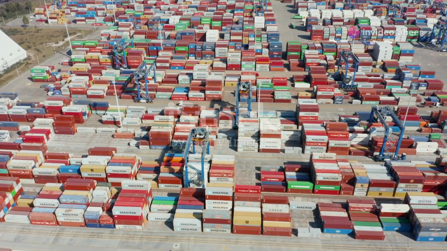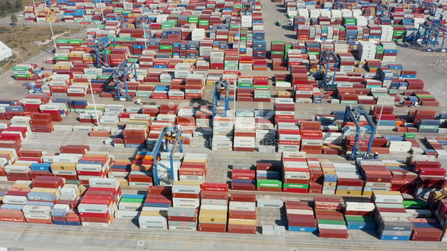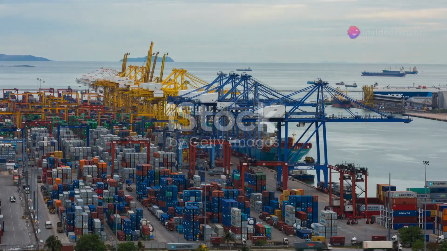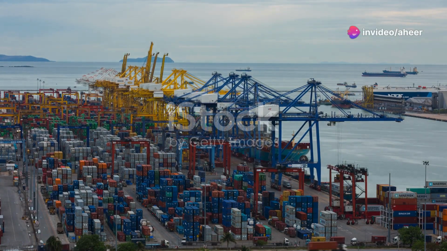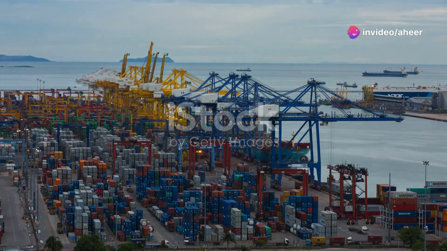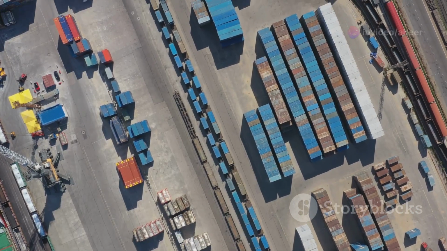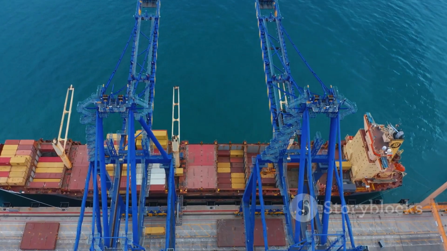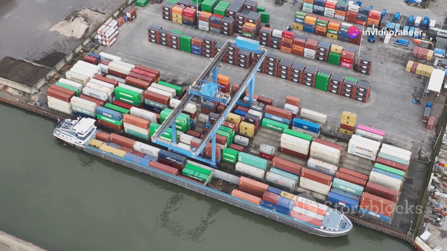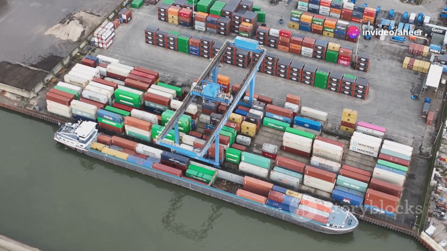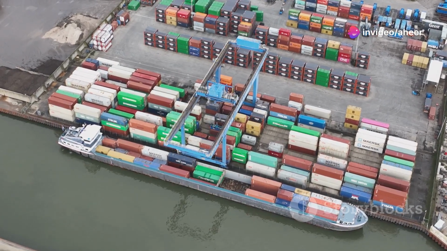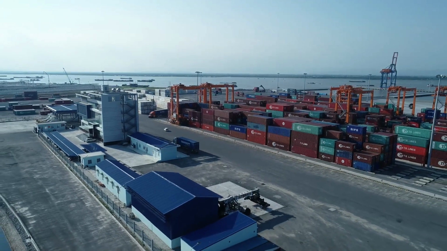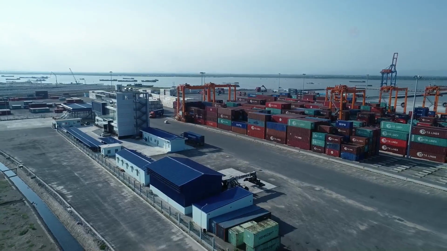Origin Terminal Handling Charges, or OTHC, are fees levied by the port terminal at the origin, in this case, Karachi. These charges cover the cost of handling the container within the port before it is loaded onto the ship. This includes receiving the container from the shipper, moving it within the terminal, storage, and the final loading onto the vessel. OTHC is typically charged per container and varies based on the terminal operator and the type of container. For a 20-foot standard container in Karachi, OTHC can range from price range, depending on the terminal.